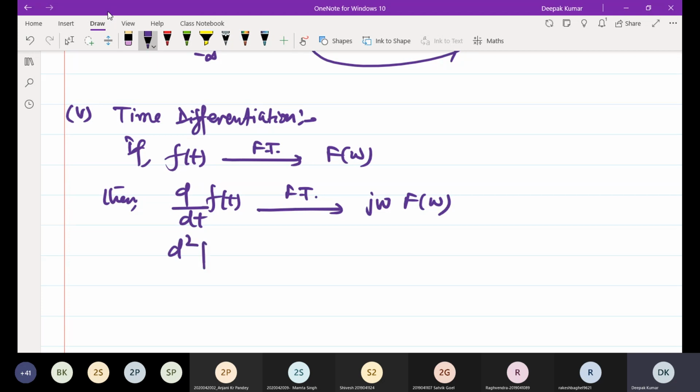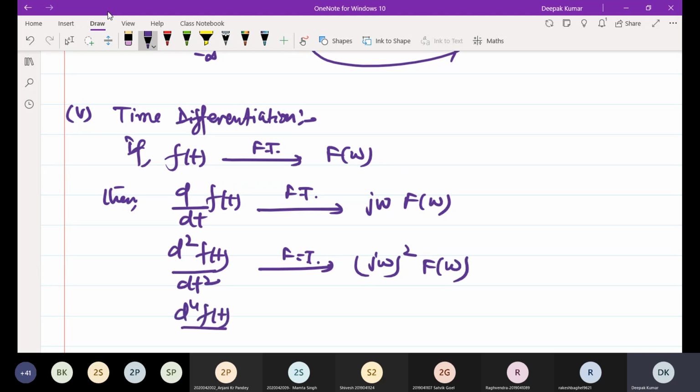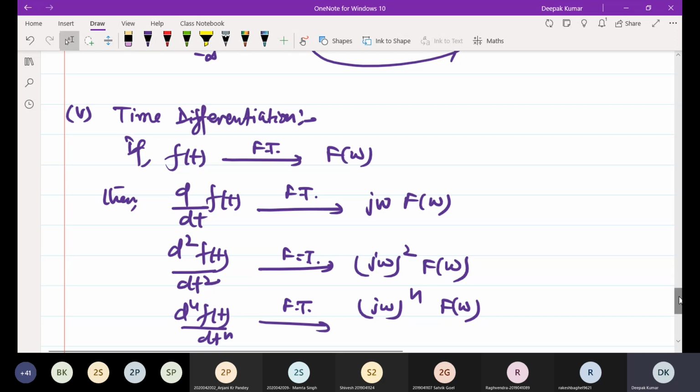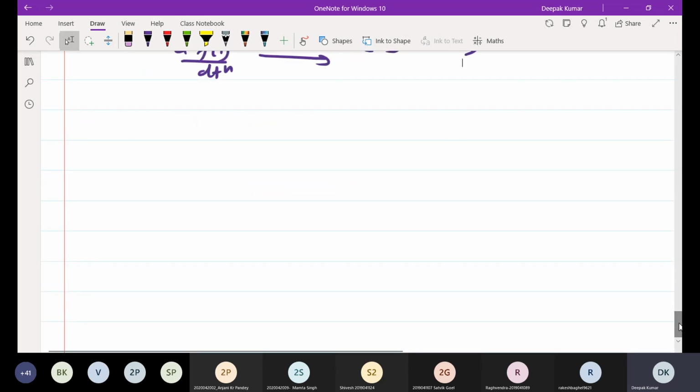If the second derivative is given, then the Fourier transform will be j omega whole square F of omega. If the nth derivative is given, then the Fourier transform will be j omega to the power n F of omega. The proof is again very simple, you can do it, and try to solve one example.